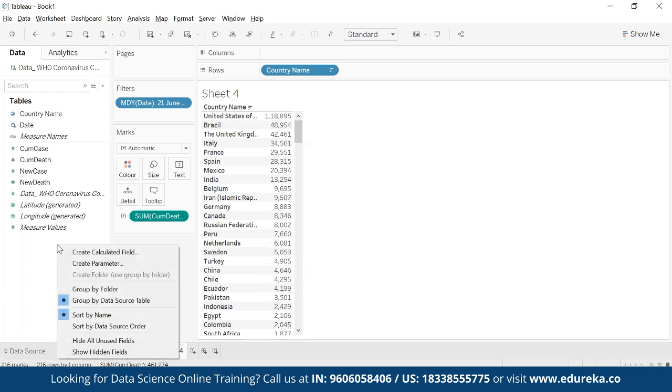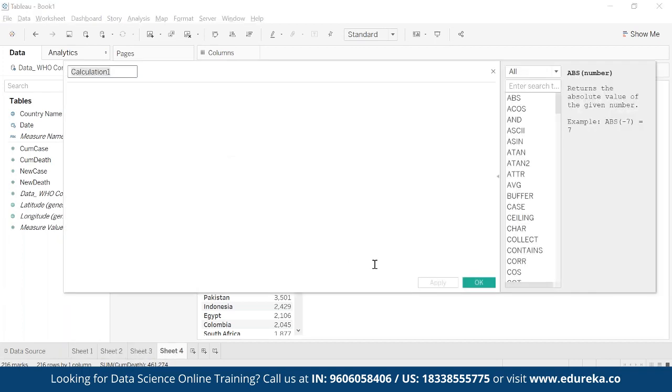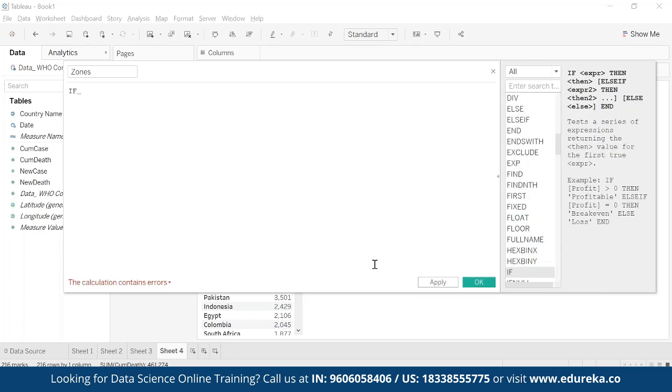So I'll create a calculated field, because I have to write a logic. I'll give the field name as zones, and then I'll write a logic. If cumulative deaths are more than 30,000, then it's a red zone.